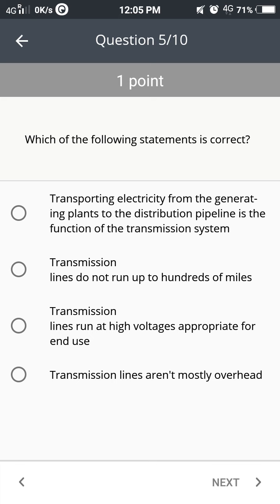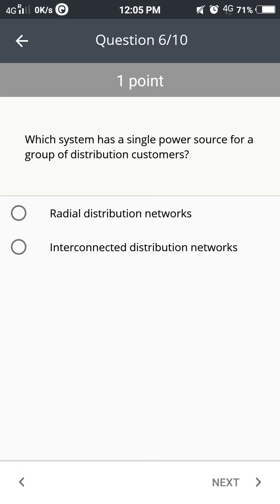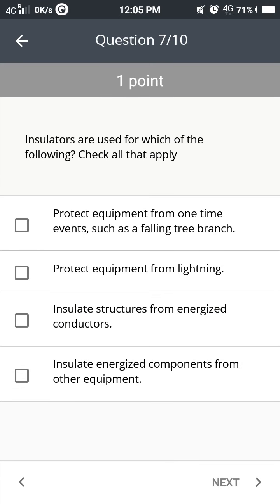The answer is transporting electricity from generating plants to the distribution pipeline is the function of a transmission system. Which system has a single power source for the group of distribution customers? The answer is radial distribution system.